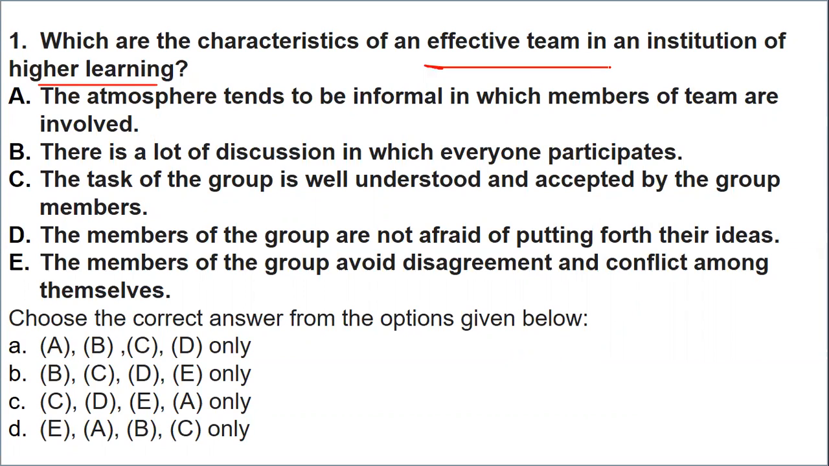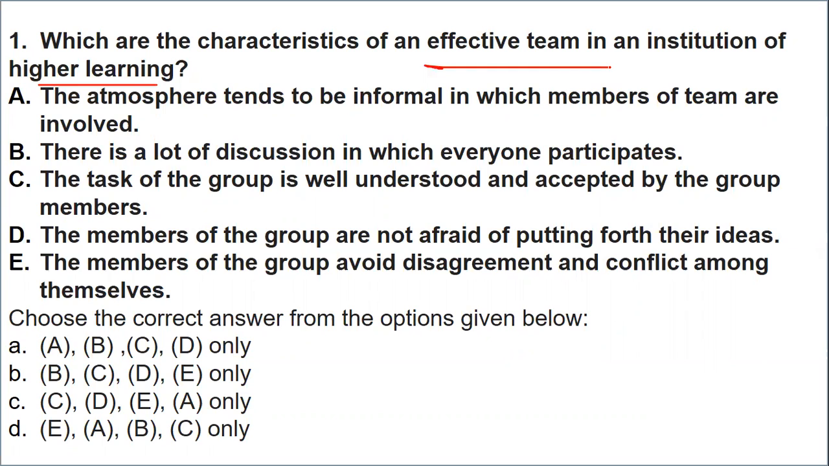The atmosphere tends to be informal, in which members of the team are involved. There is a lot of discussion in which everyone participates. The tasks of the group are well understood. The members of the group are not afraid of putting forth their ideas. The members of the group avoid disagreement and conflict. So which of the following characteristics can be a part of an effective team?